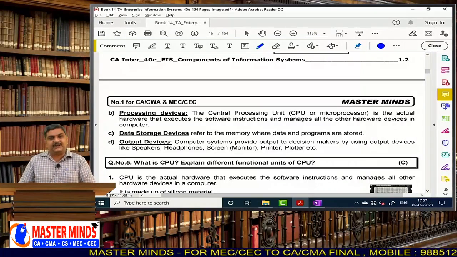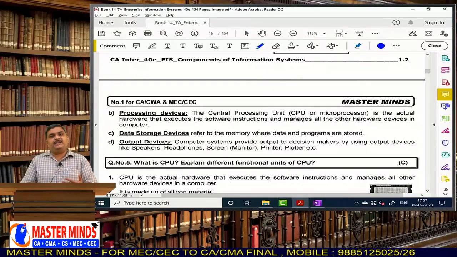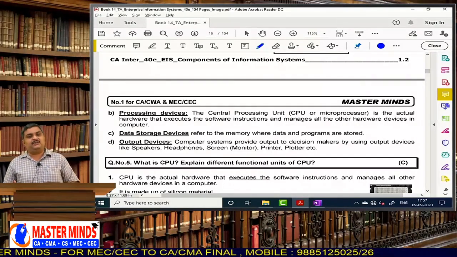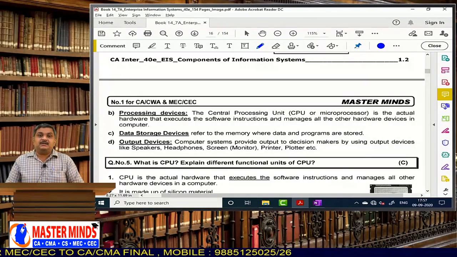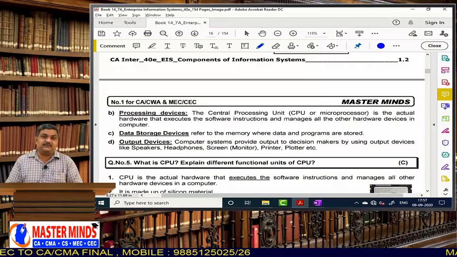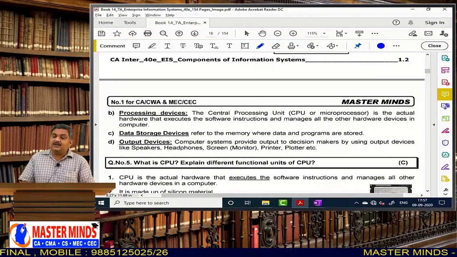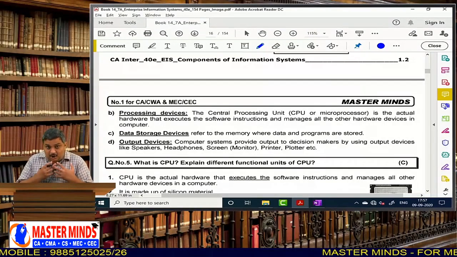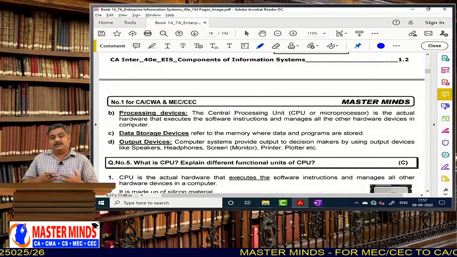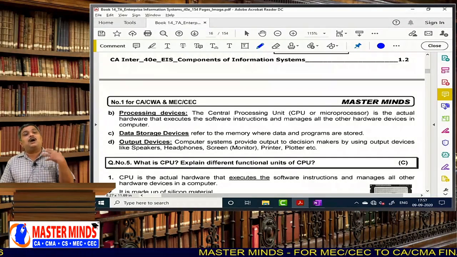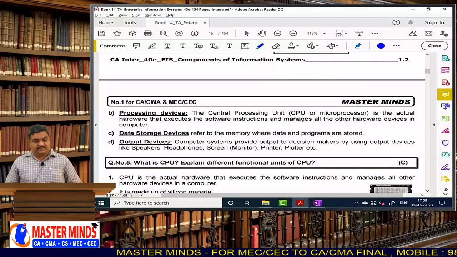Okay, we need some pen drive kind of thing, some flash memory or some hard disk or some CD, DVD. There are many storage devices, and we require them. And the next one, output devices. That means the user has to see the output. For that, the user requires some output devices also. What are those output devices? If it is an audio output, it may be a speaker or a headphone, or if it is a visual output, you need a screen monitor. If you want hard copy, you have to use the printer and plotters. These are all output devices.